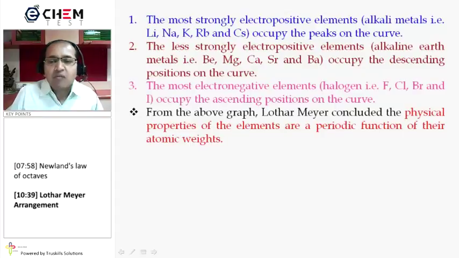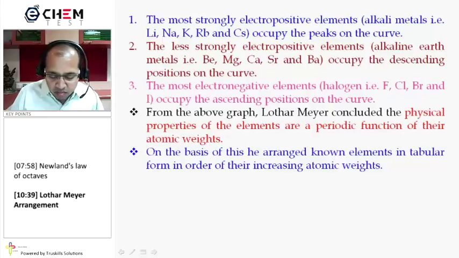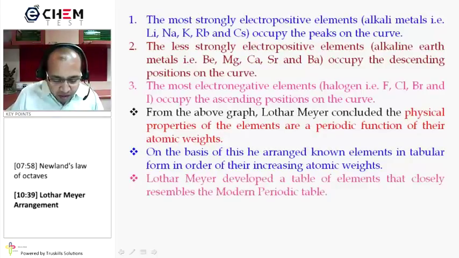From the above graph, Lothar Meyer concluded that the physical properties of elements are a periodic function of their atomic weights. On the basis of this, he arranged the known elements in tabular form in order of their increasing atomic weight.